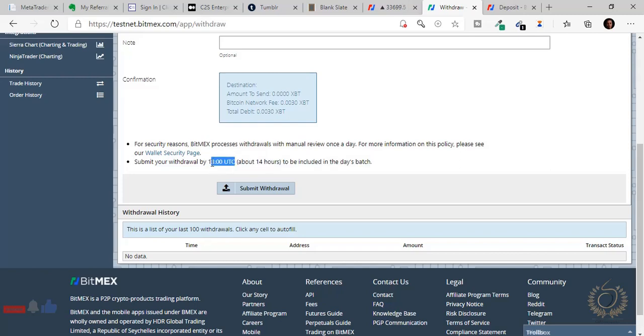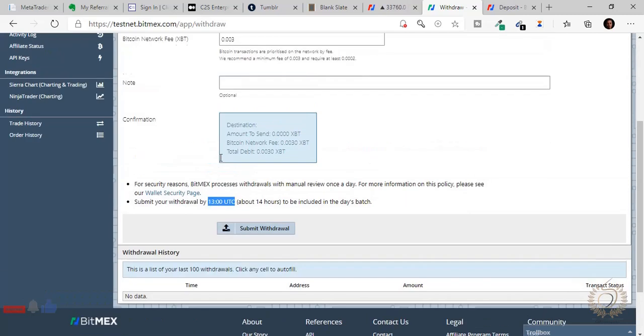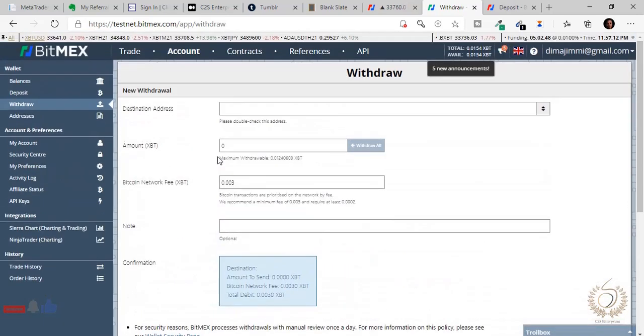So if you're going to withdraw, I suggest you do everything before this time. Understand? Because if you miss this time on that day, you have to wait till the next day, as in 1 p.m. the next day, to be able to confirm your transaction. They only process withdrawals at this time for security reasons. Just keep that at the back of your mind, guys. So that's basically what you need here.